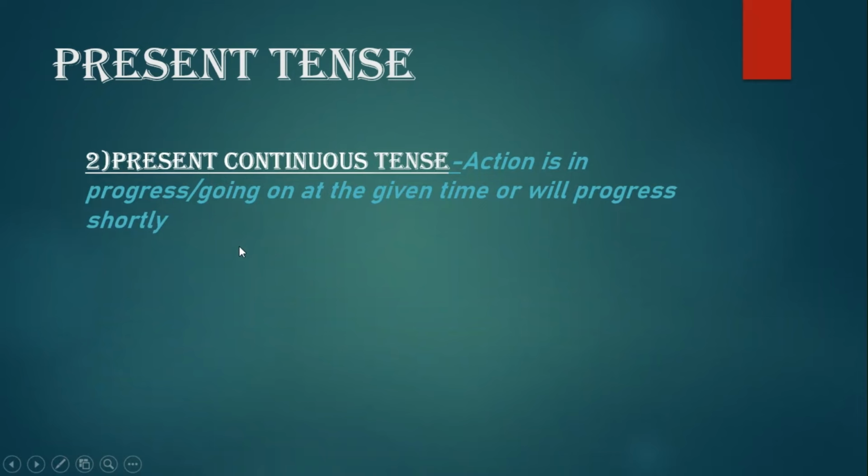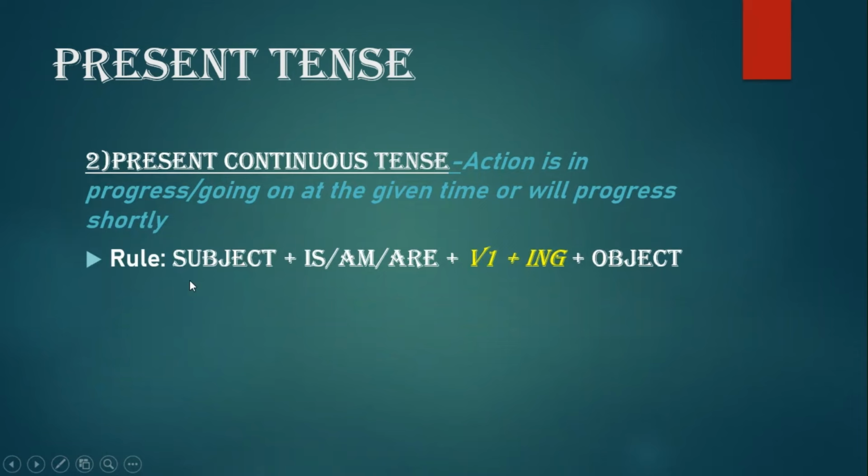Coming to the rule, the rule is subject plus is, am or are. These are helping verbs, forms of be, plus the main verb, root form of the main verb, plus ing, plus object. So wherever there is continuous tense, the main verb will be in the form of root form of verb plus ing. Let's look at the examples.